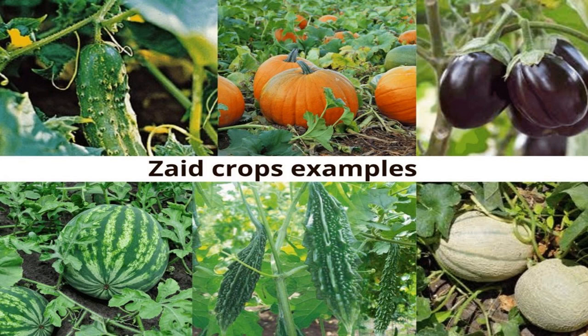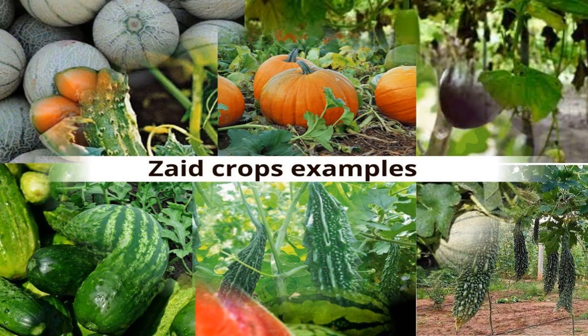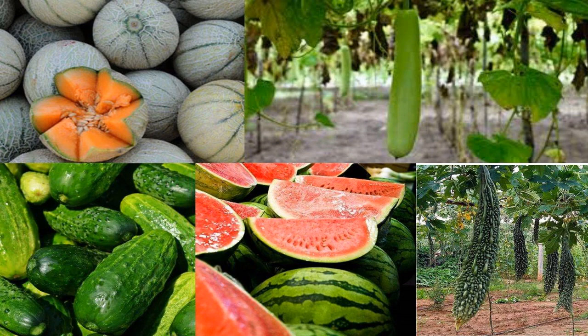We also have Zaid crops. Zaid is a short season during summer months between the Rabi and Kharif seasons. Important crops produced during Zaid are watermelon, muskmelon, cucumber, vegetables, and fodder crops. They are also known as summer crops.